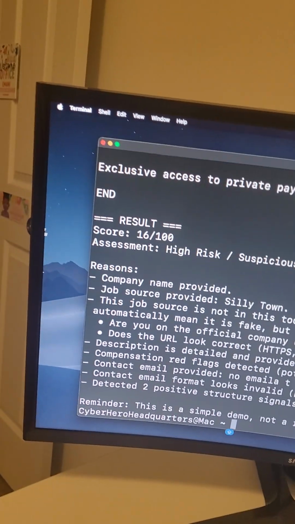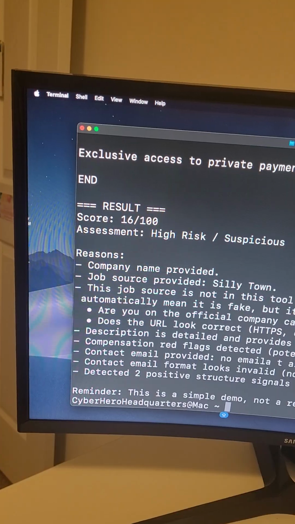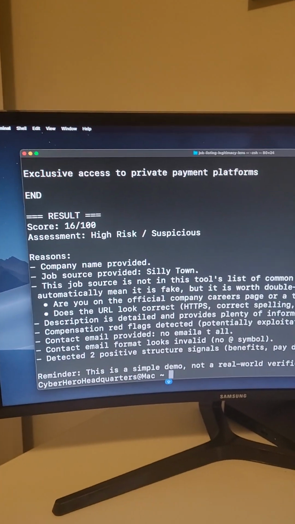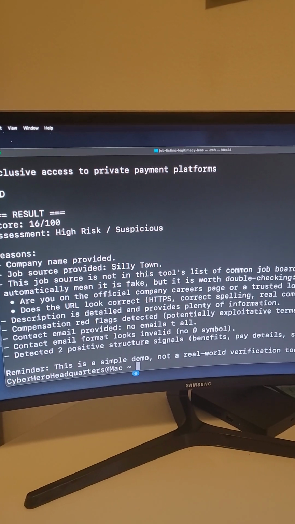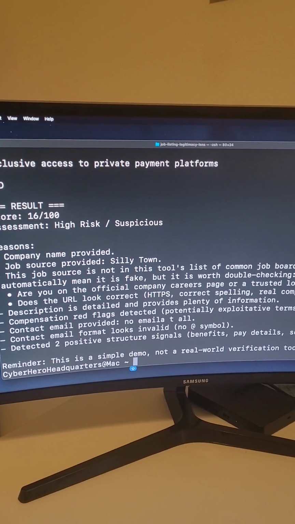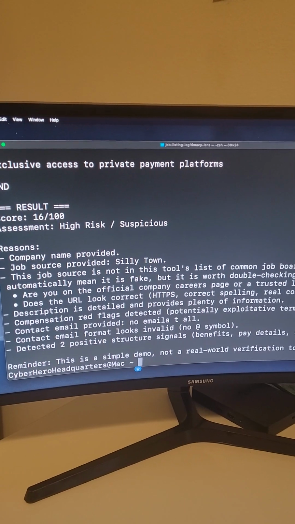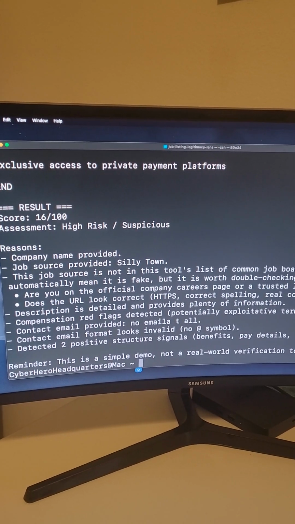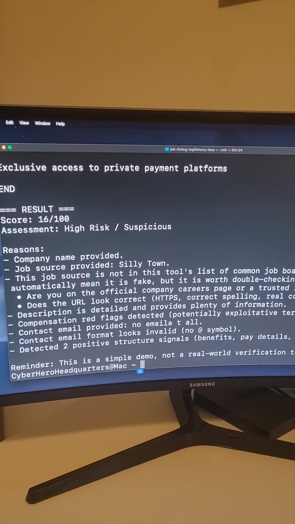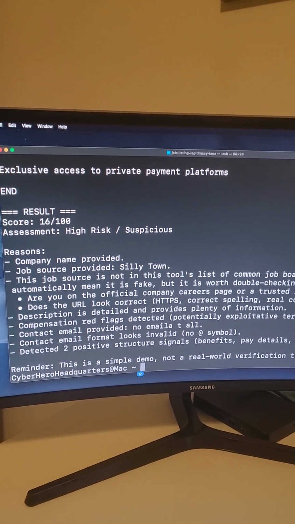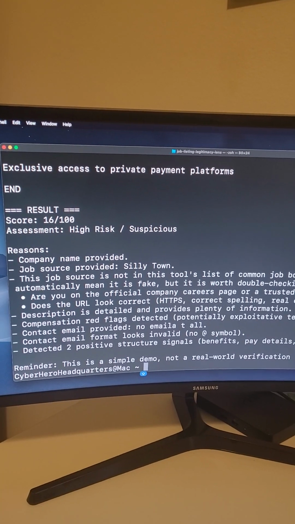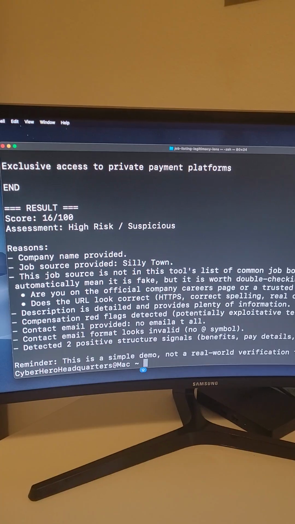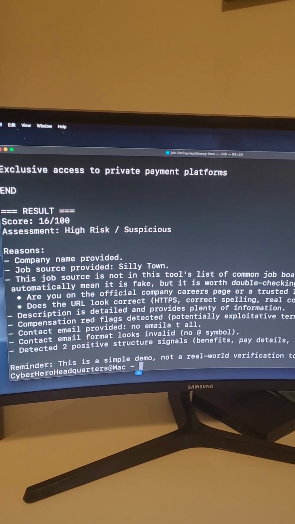So this gave us a score of 16. It's a high risk and it's a suspicious job. And one thing I want to say about this prototype is that Imani helped advance it. What I mean by that is when I could not figure out why I kept getting high scores for jobs that were likely scams. I was putting in dummy data in areas that tied to it being a scam and missing information, and it kept giving me high scores.